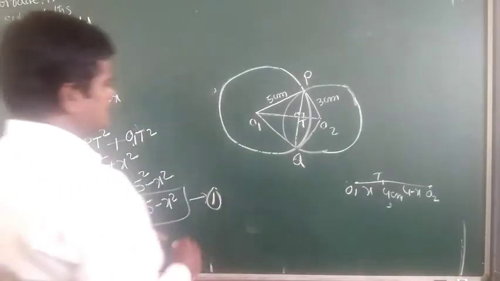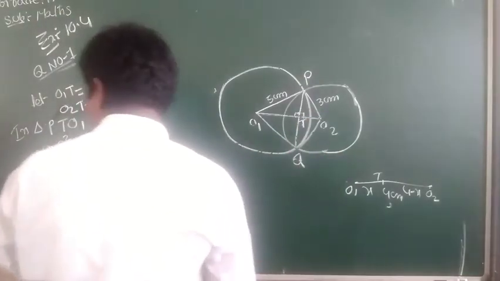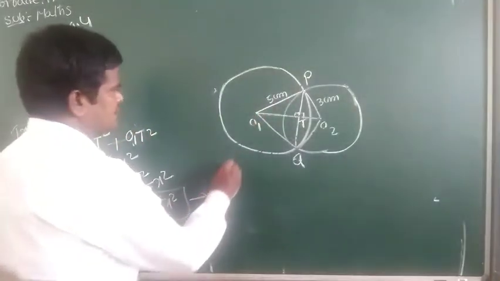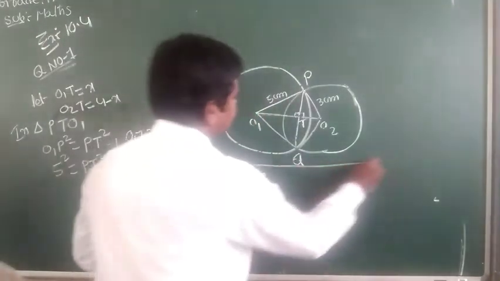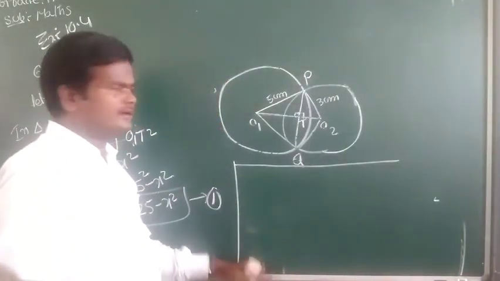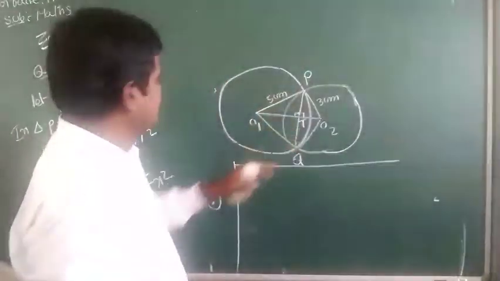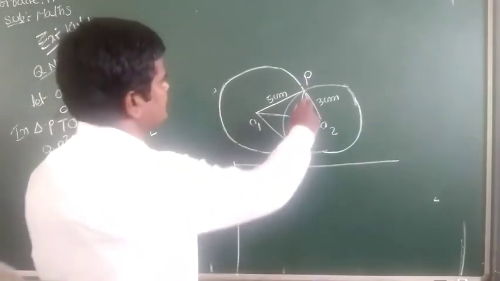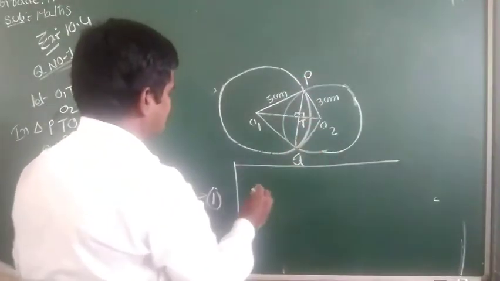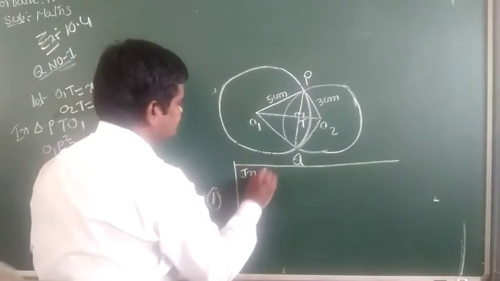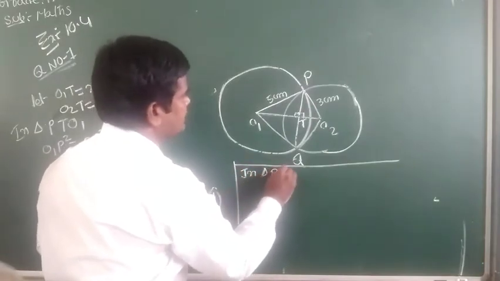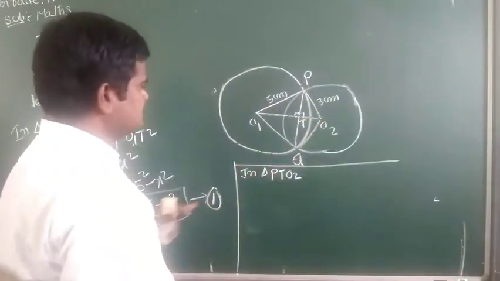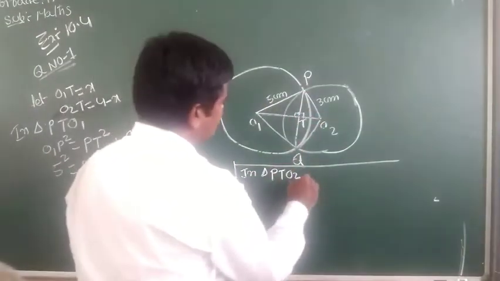So come to this triangle. What is the triangle here? So here we are taking triangle PTO2. This also is a right angle triangle.